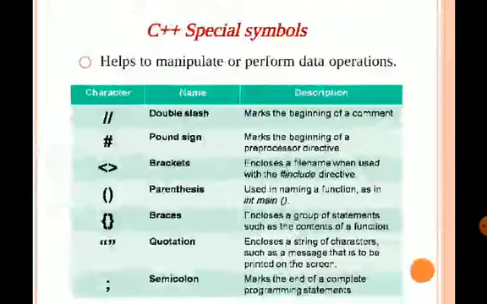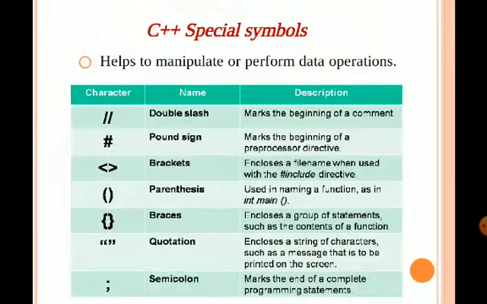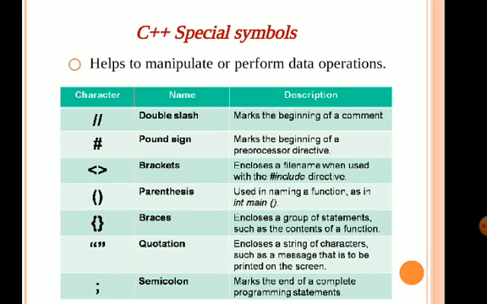Special symbols. C++ allows us to manipulate or perform various data operations in programming. There are various characters available in C++. They are double slash, brackets, parentheses, quotations, semicolons.